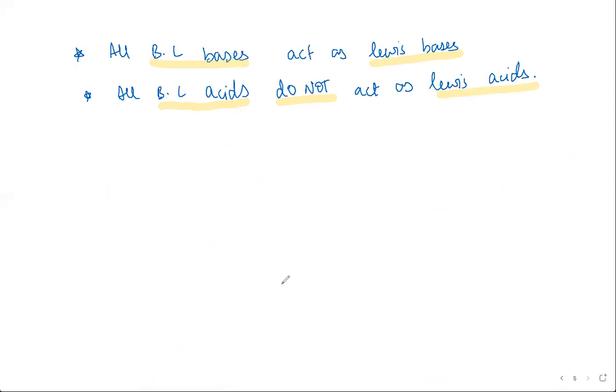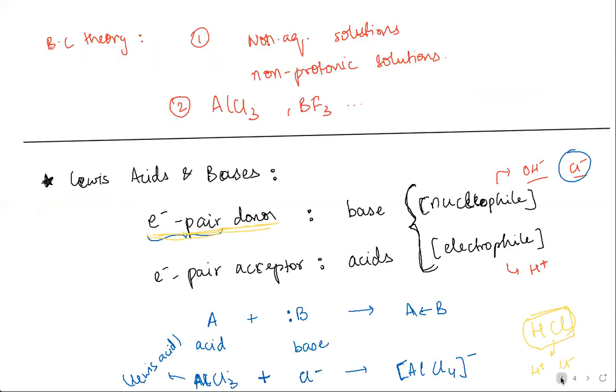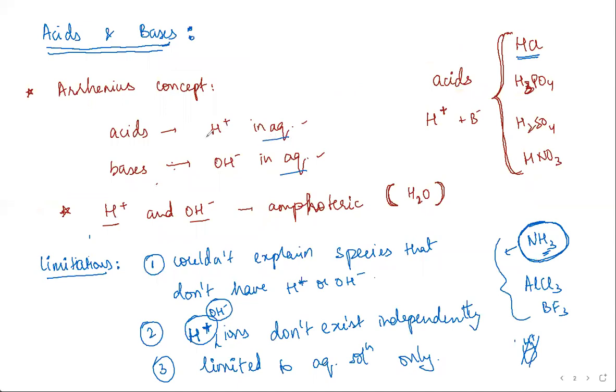So by extension, the Lewis definition doesn't explain protonic acids. And another major disadvantage of Lewis acids, although it explains the behavior of certain compounds as being acidic or basic, is that it can't give the order of strength. In all the previous cases, the definitions were dependent on a specific species.